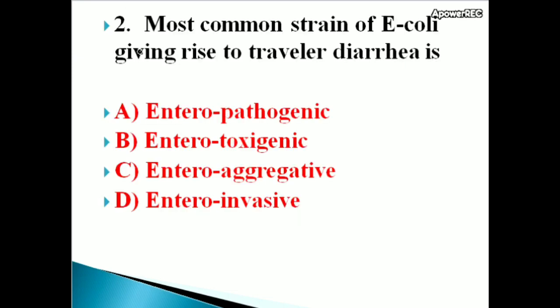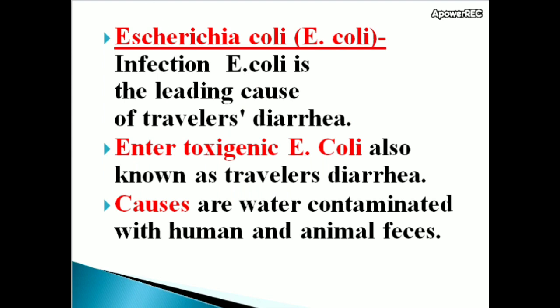Next question, most common strain of E. coli giving rise to traveler diarrhea is options: enteropathogenic, enterotoxigenic, enteroaggregative, enteroinvasive. Correct answer is enterotoxigenic. Enterotoxigenic strain of E. coli, Escherichia coli, gives rise to traveler diarrhea. Don't forget, E. coli is the leading cause of traveler's diarrhea.